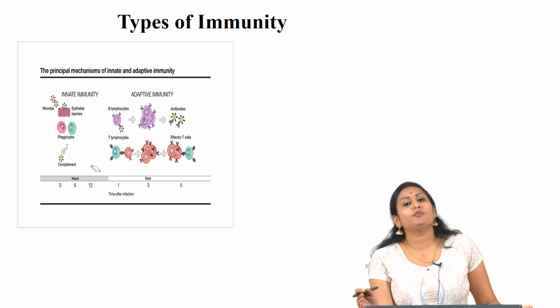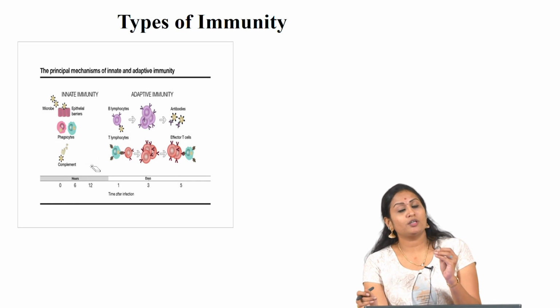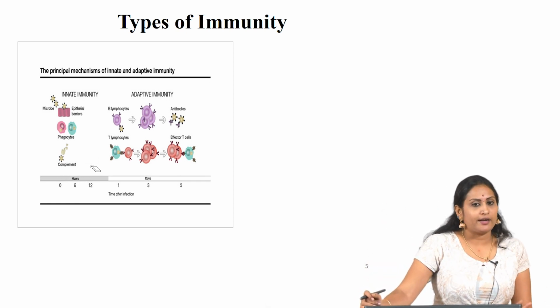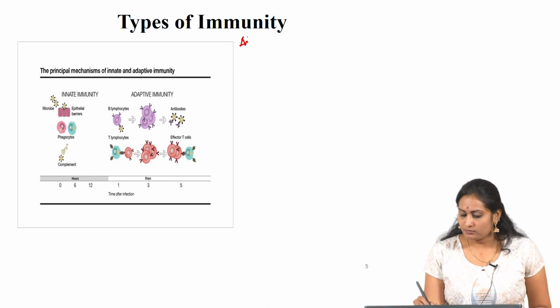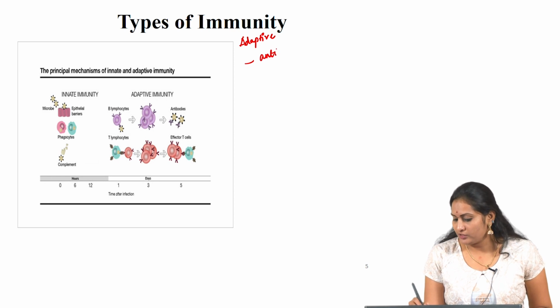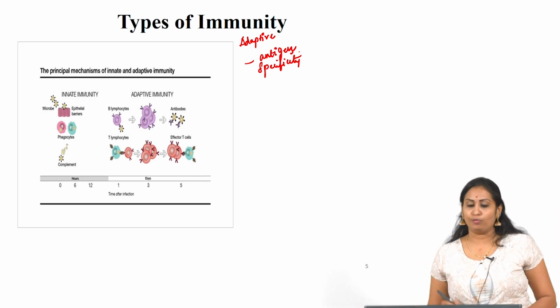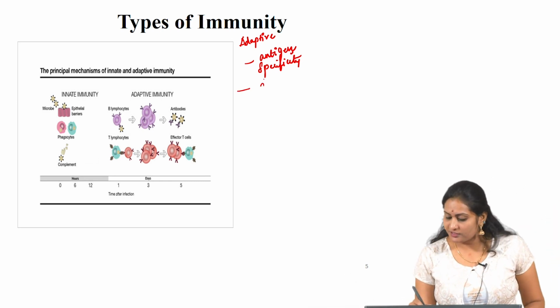In terms of adaptive immunity, the adaptive immune system has 4 important characteristic attributes. The first one is antigen specificity. The second one is diversity.